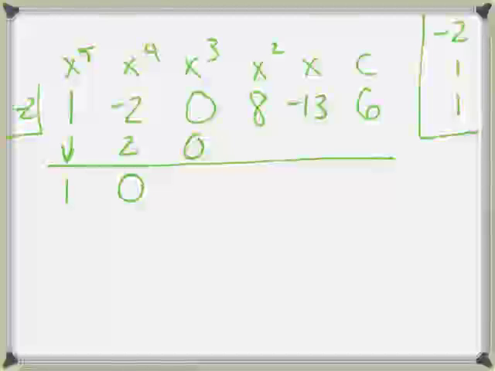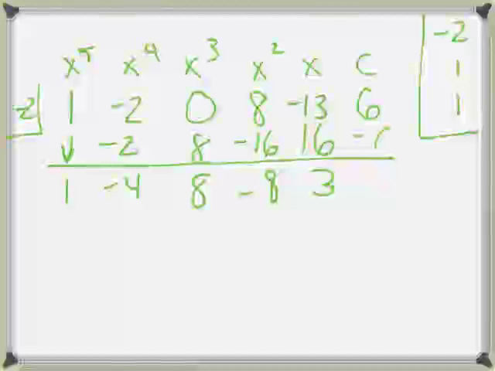Yes, it's negative 2. Thank you. So then I'm going to have negative 4. That's 8. Negative 16. Negative 8. Positive 16. Positive 3. Negative 6. 0.